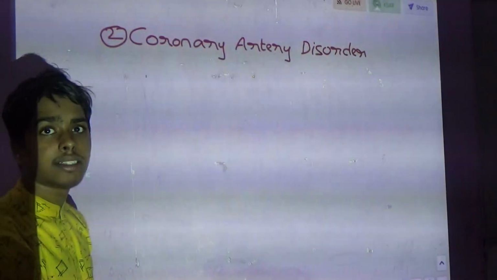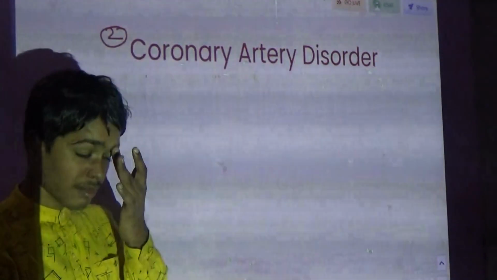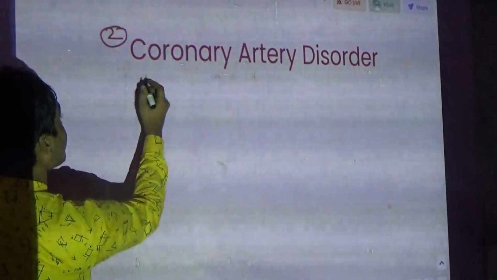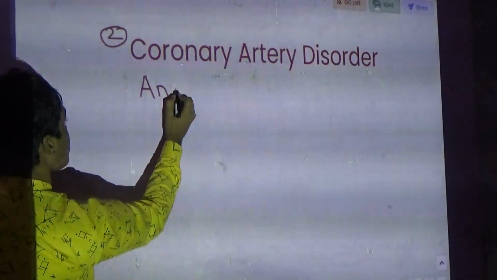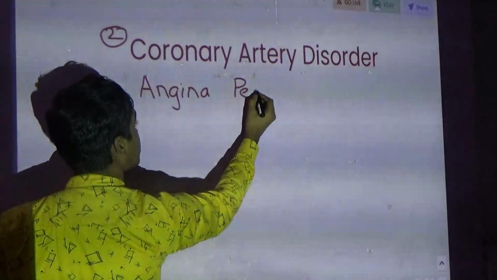Why does this happen? This happens due to deposition of calcium, fat and so on. Now the second one is angina pectoris.